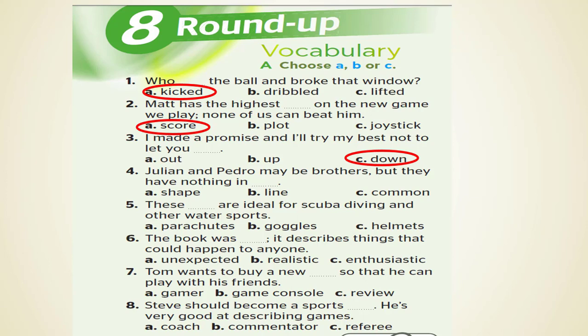4. Julian and Pedro may be brothers, but they have nothing in shape, line, common. The answer is common. 5. These are ideal for scuba diving and other water sports. Parachutes, goggles, helmets. We are talking about water sports, so the answer is goggles. Number 6. The book it describes things that could happen to anyone. Unexpected, realistic, enthusiastic.